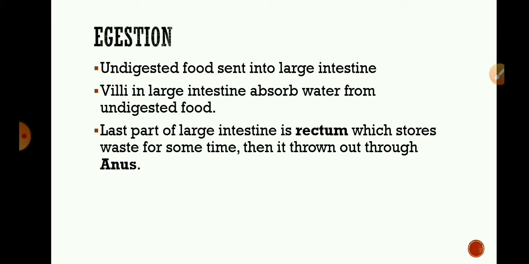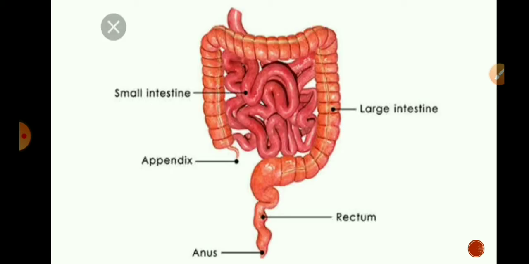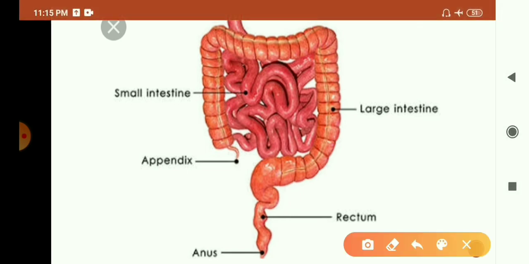So these are all the steps of nutrition in human beings. This is the small intestine. This inner part is the small intestine. This outer part, which is wider, is the large intestine, rectum and anus.